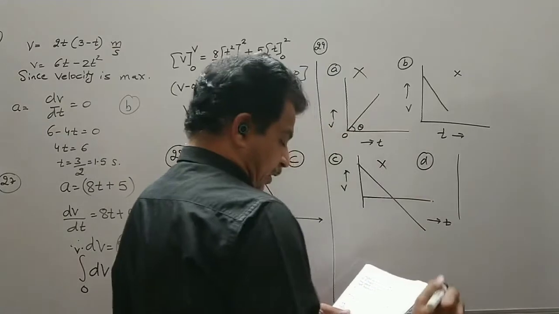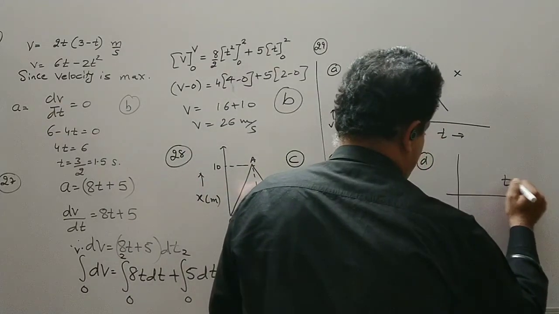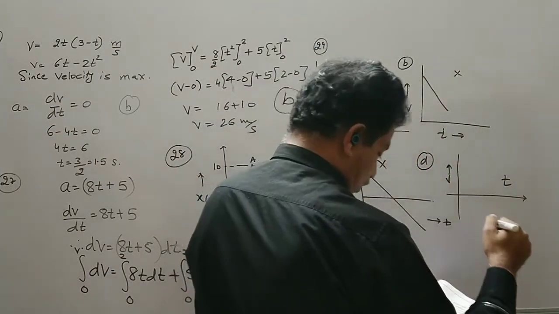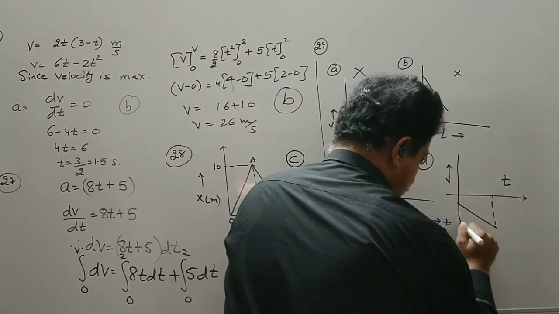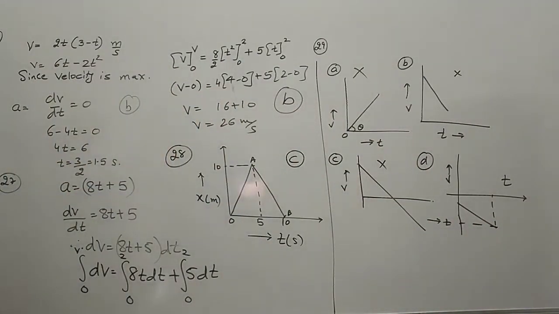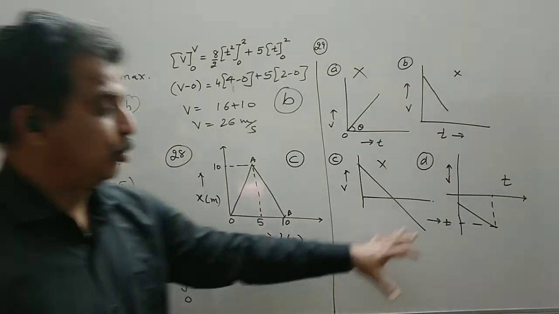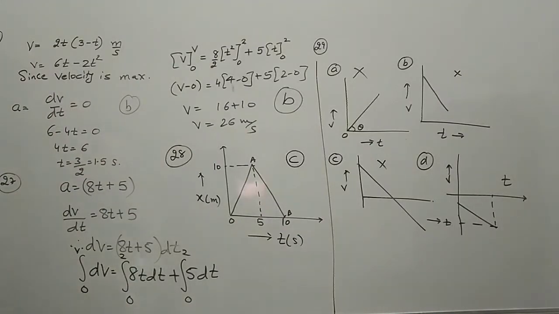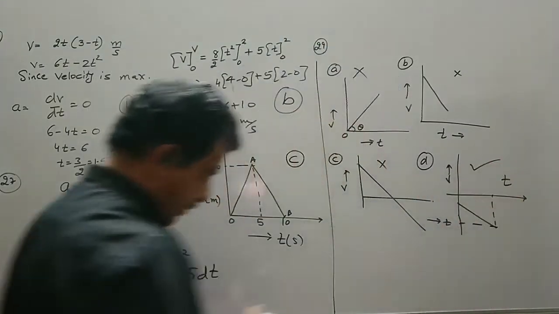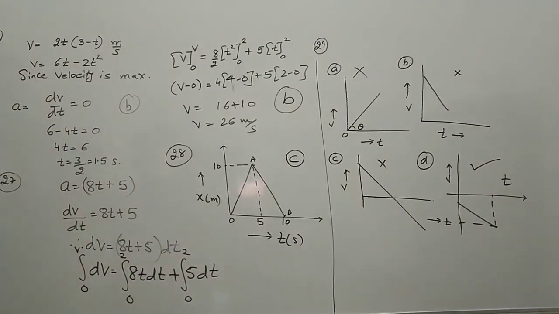Now we are left with only the fourth option. It should be correct, because all the other three are wrong. Now the slope is given like this. So clearly the slope is drawn along the negative x-axis. So throughout the journey, the direction of the motion is negative, and the acceleration is also negative. So option D is correct. Now come to MCQ number 30. These are the MCQs which are related to graphs.